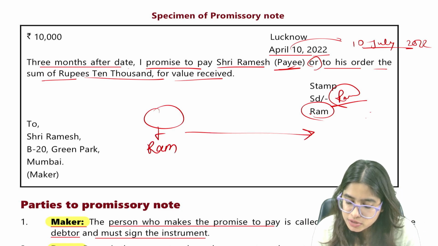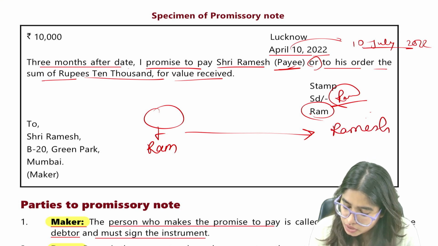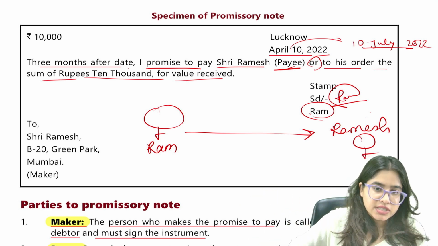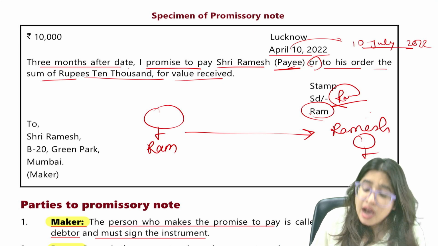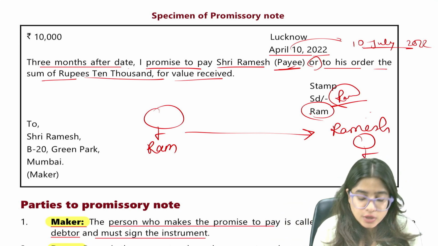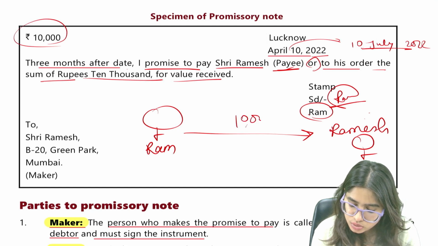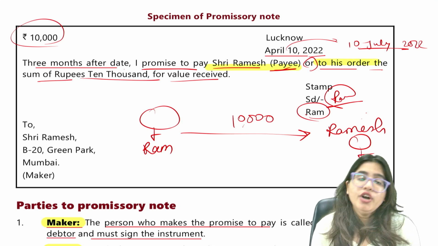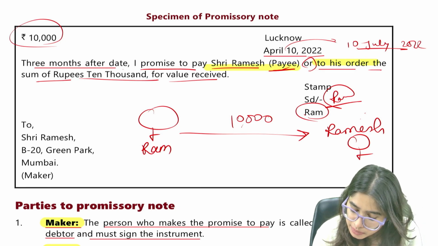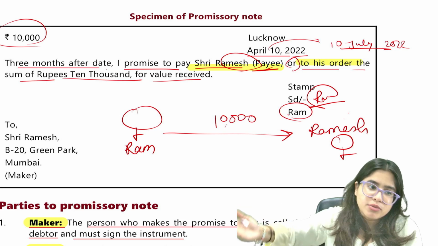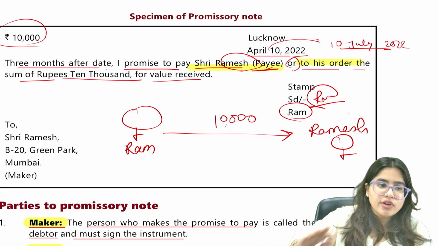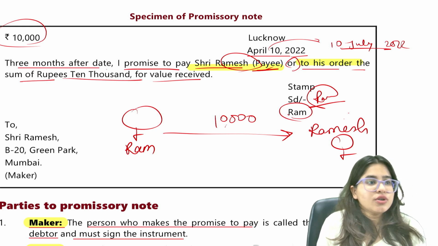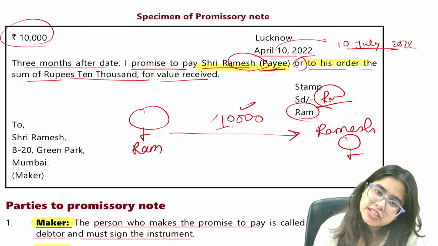So Ram made this promissory note and gave this to Ramesh, another person, where Ram promised Ramesh that after 3 months, today is 10th April, on 10th July, I'll pay you a sum of rupees 10,000. How much? 10,000. I'll pay to you or to your order. To your order means, can Ramesh endorse this particular promissory note to someone else? Yes. So let's say Ramesh further endorsed this promissory note, transferred this to Suresh. So can Suresh also claim this 10,000 rupees under this promissory note?